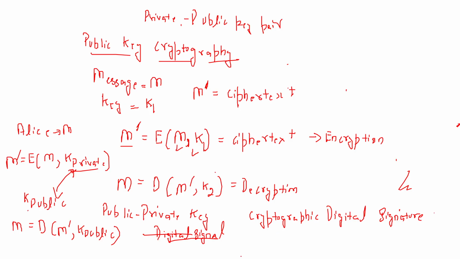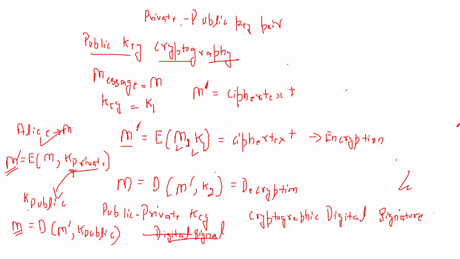Basically, when we encrypt the message with the private key and transmit it to the public, anyone having the public key will be able to decrypt this message M dash and retrieve the original message M. So this process authenticates that message M has been sent by Alice, because this message has been decrypted by the public key which is paired to the private key which is with Alice.